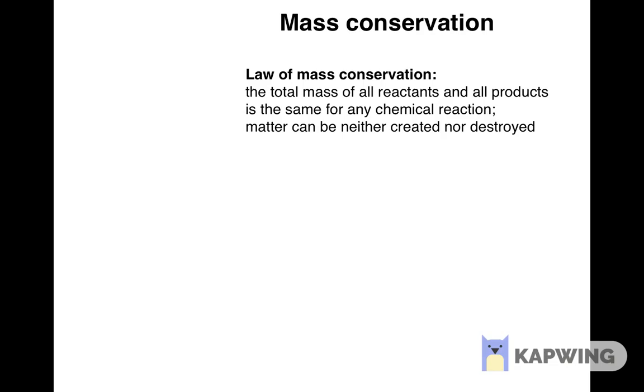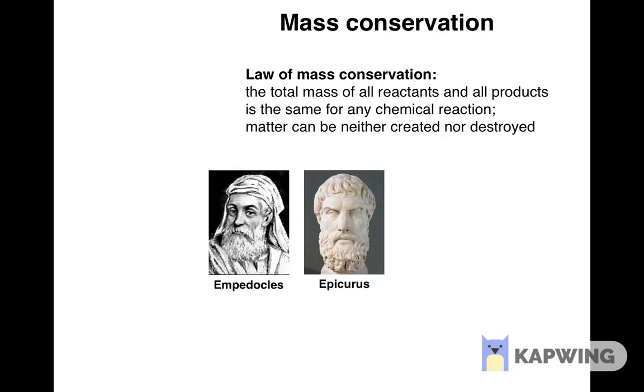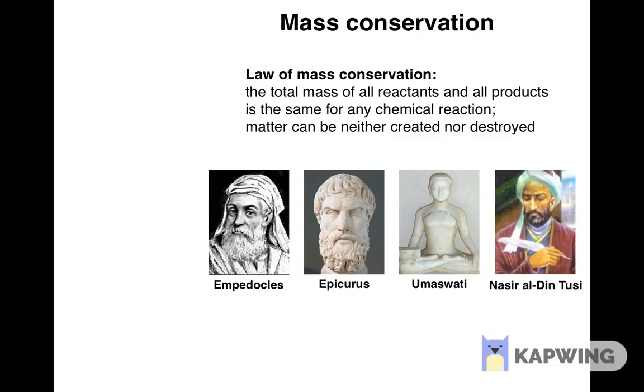This idea may seem common sense, and indeed it had been assumed in many cultures since ancient times. In ancient Greece, it had been stated by the philosophers Empedocles and Epicurus. It can be found in the writings of the early Jain philosopher Umasvati and of the Persian scholar Nasir al-Din Tusi, who is best known as the creator of trigonometry.